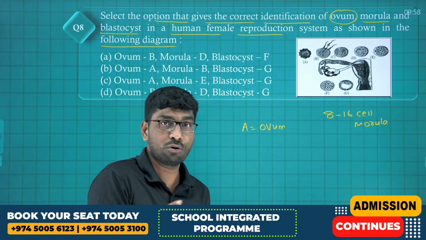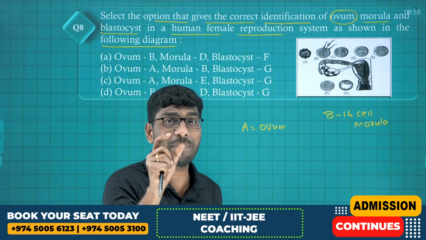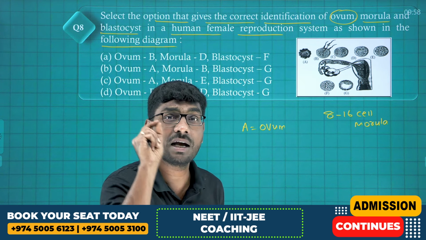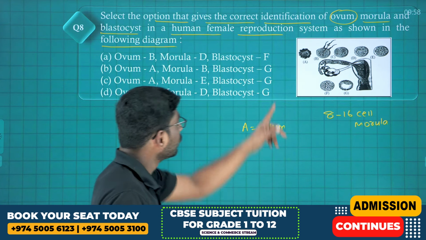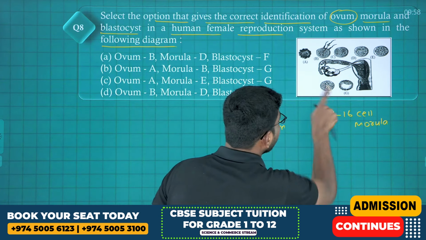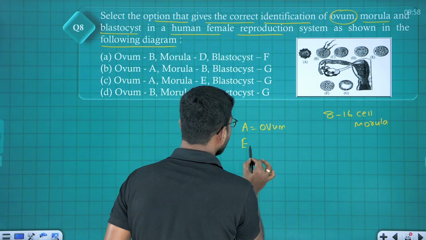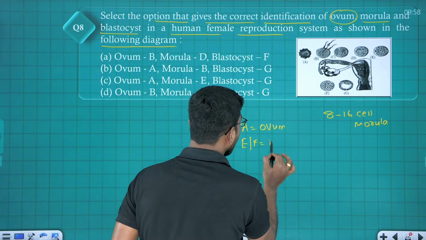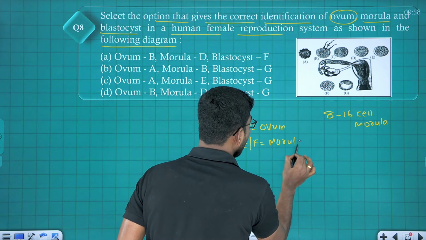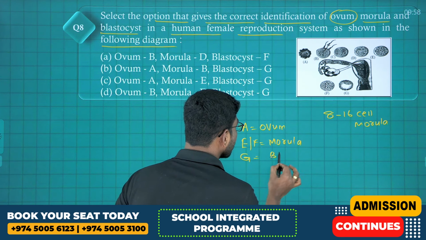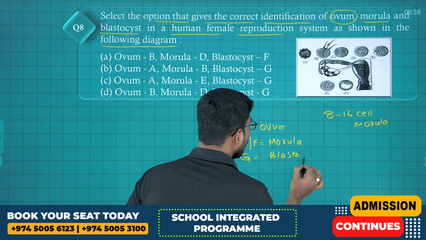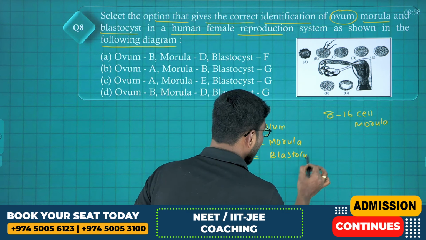Corona radiata dissolves, corona radiata disappears, but the zona pellucida remains with the blastomeres, with the embryo. Clear? Now, tell me E, F. Look at E and also F. I can write morula. And the last one is G. Tell me, blastocyst. I'm clear, student?